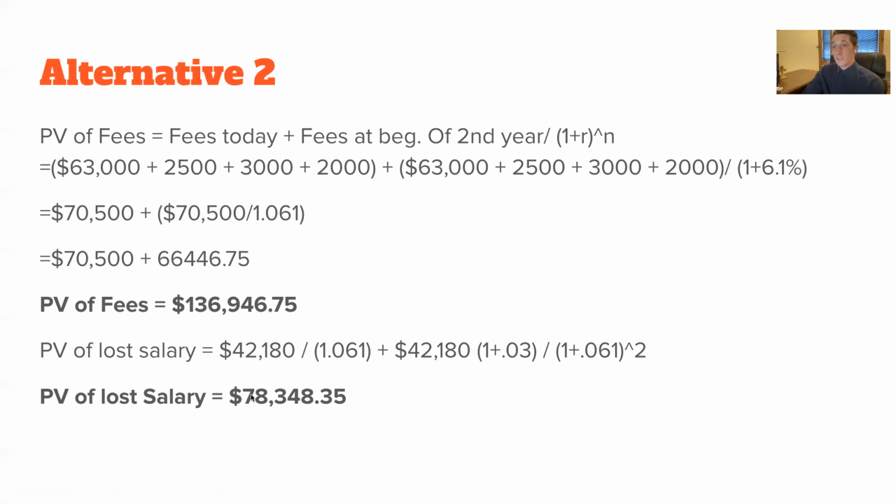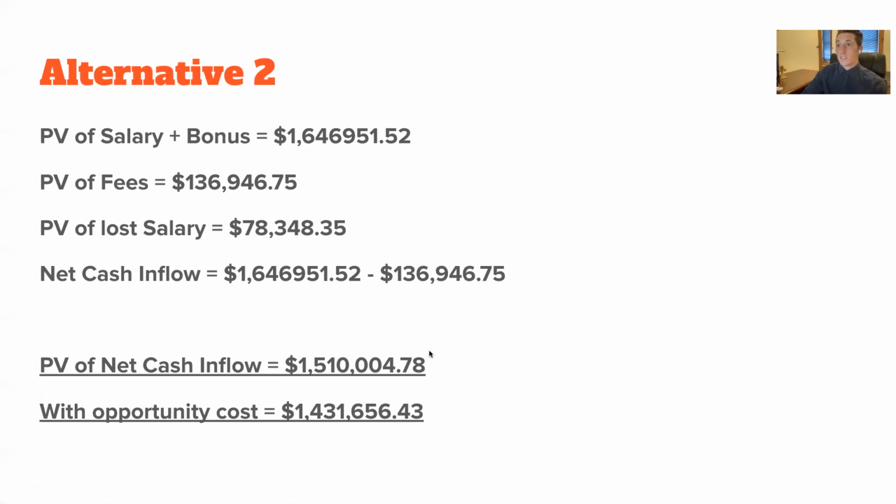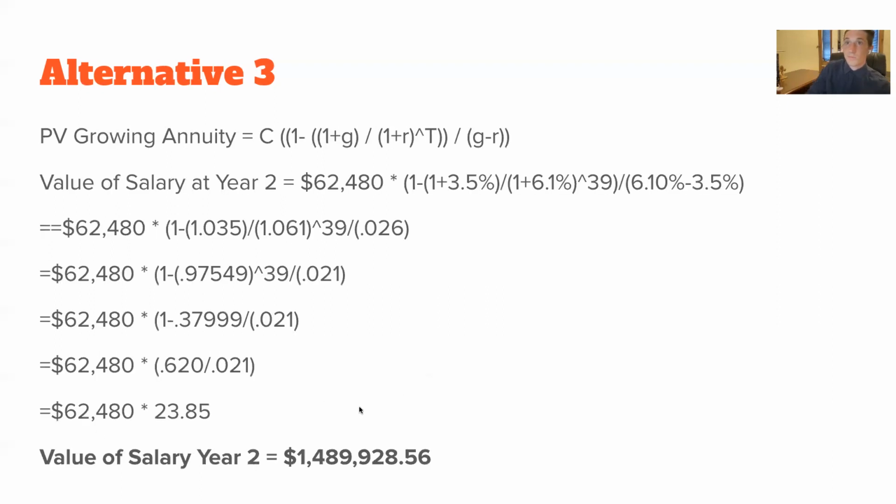And then I calculated this just so we can have an idea of what he would lose if he were to forego those 2 years of salary with the yacht club. And this is just the overall of each of those present values, and the net cash flow with just the present value of the salary and bonus minus those fees. And I included this just so we can have an idea of the variance here with that lost income that he would see if he were to pursue this MBA program.